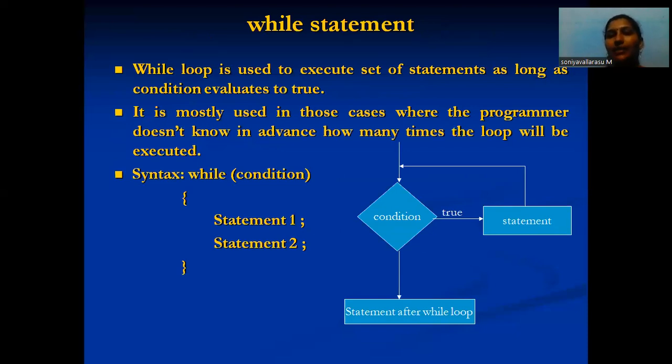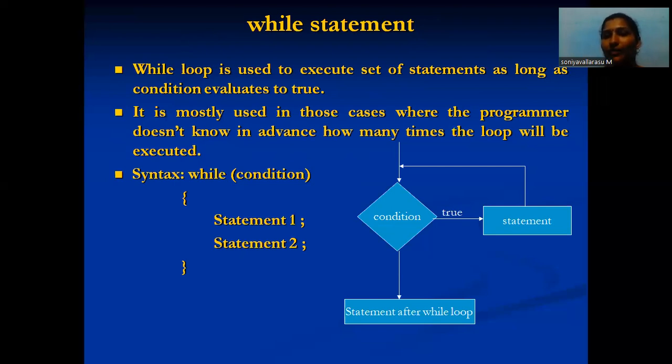So the while statement is used to execute a set of statements as long as the condition evaluates to true. We give a condition with a limit, and the loop is executed until it reaches the limit.